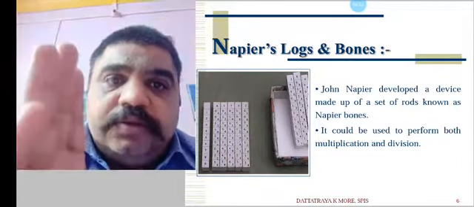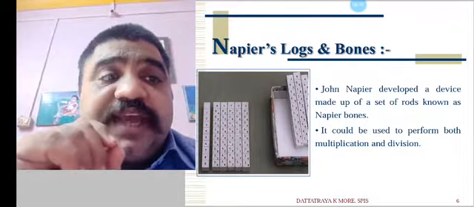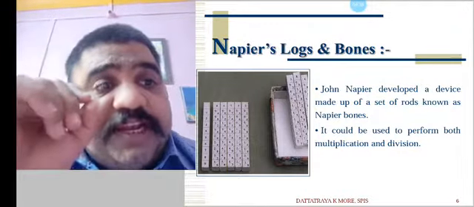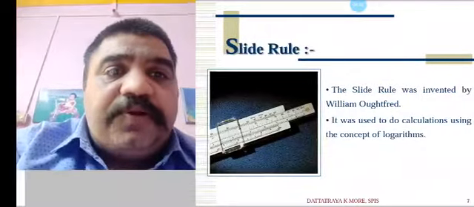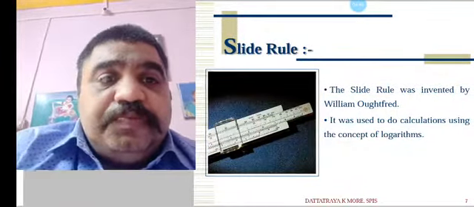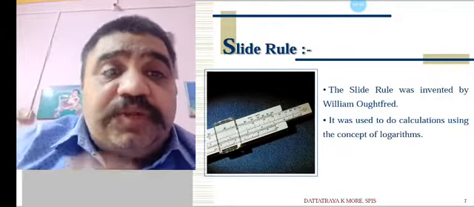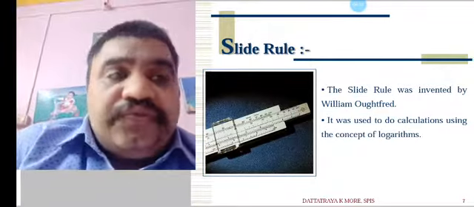Abacus was made only for addition and subtraction. Napier's logs and bones can do multiplication and division also. Let us see again some information about it. Next one is the slide rule. The pictures are shown here for your idea. The slide rule was invented by William Oughtred.